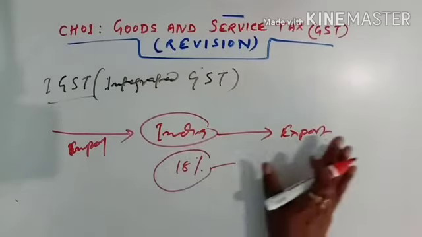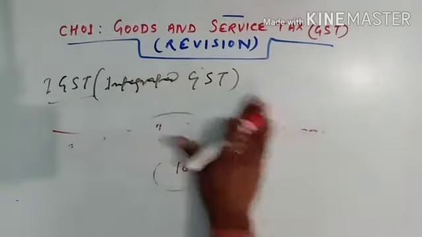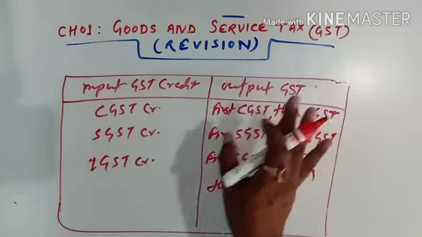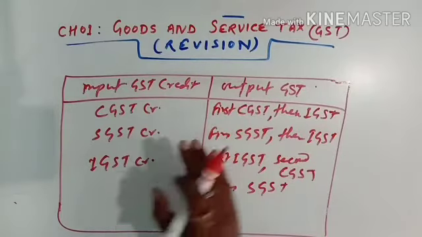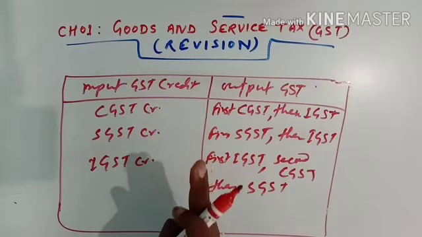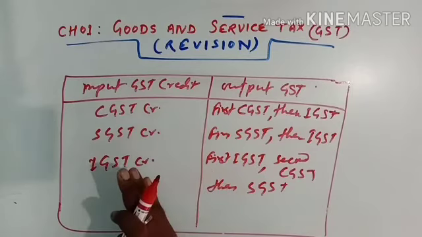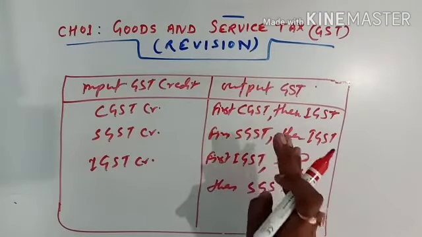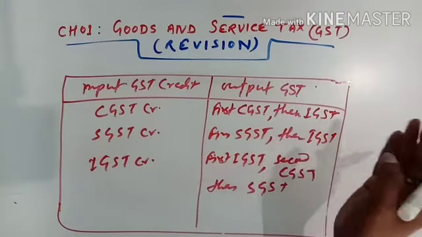Now the next one is input GST credit. See, input GST credit and output GST credit. As you have understood what is input and what is output: input GST is what the dealer has to pay to the manufacturer while purchasing the goods, and output tax is what he collects when he sells the goods to the retailer. This is called output GST.